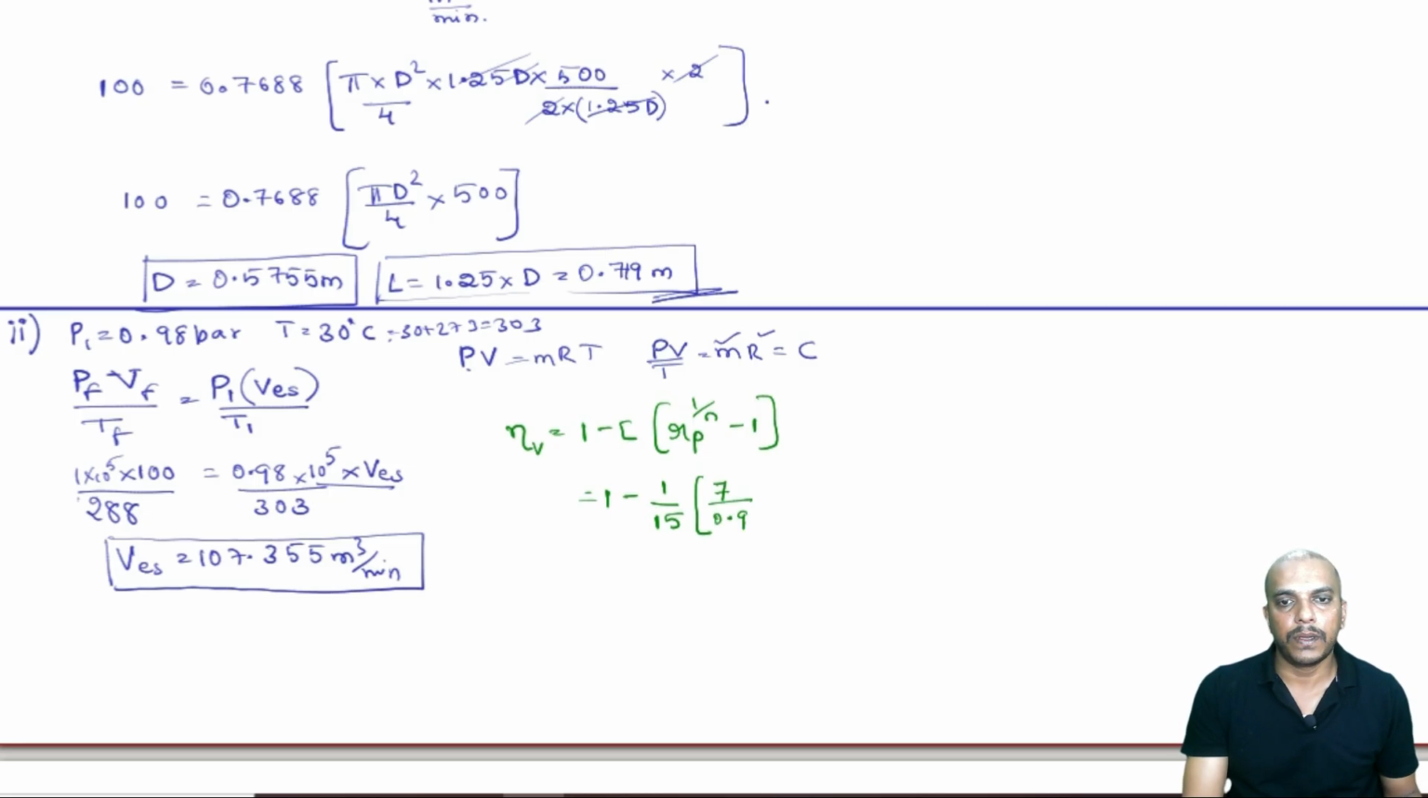P2 by P1. So, P1 is 0.98. So, this whole power 1 by n. Even if you put 10 power 5 for this, it will be cancelled out. So, I am not substituting that value.